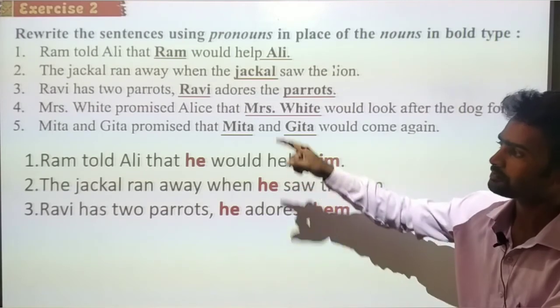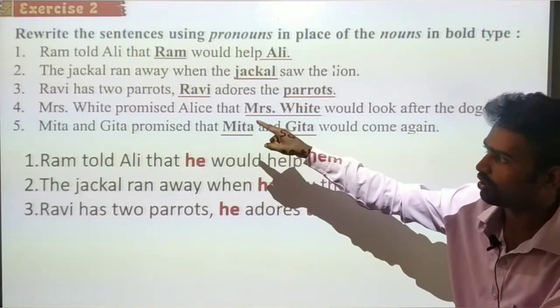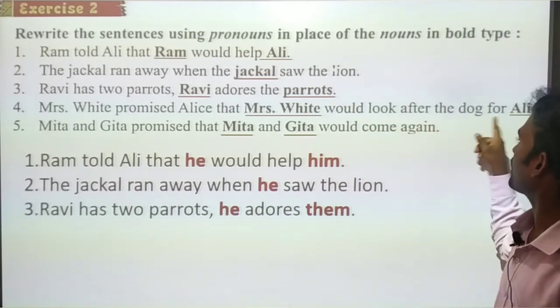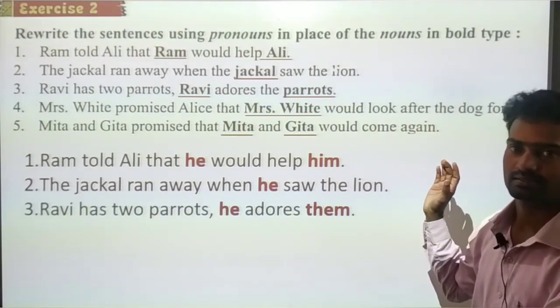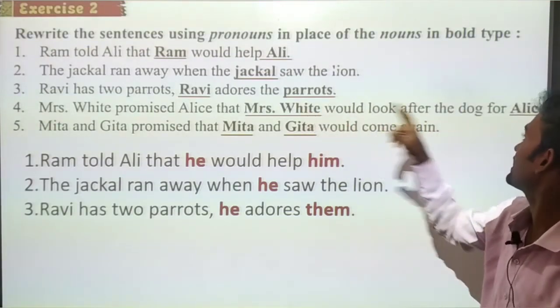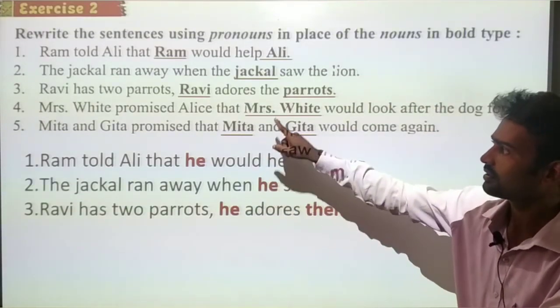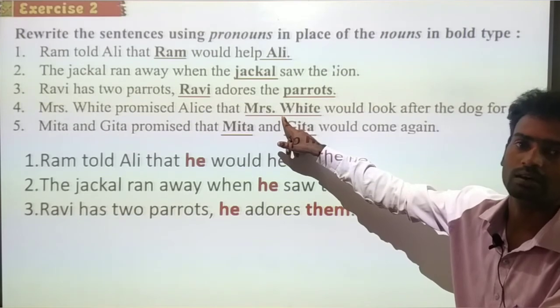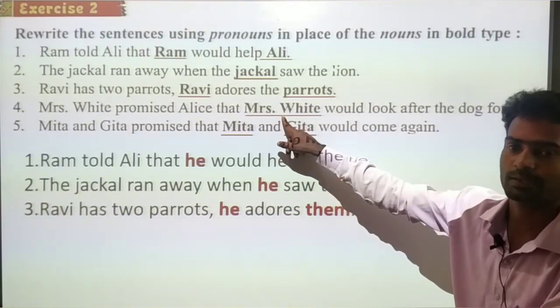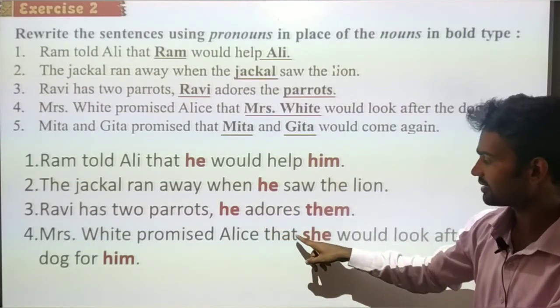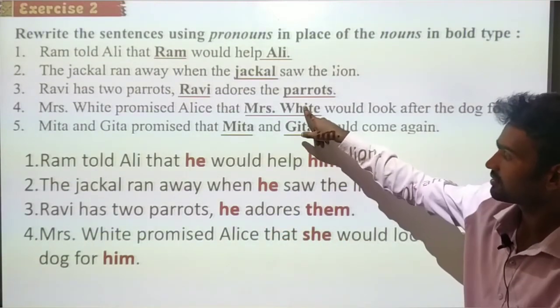Right? The next one: Mrs. White promised Alice that Mrs. White would look after the dog for Alice. So we have to change Mrs. White and Alice. Let's see the answers now. Mrs. White is a feminine gender, so in Mrs. White promised Alice that she would look after the dog for him. Why she?